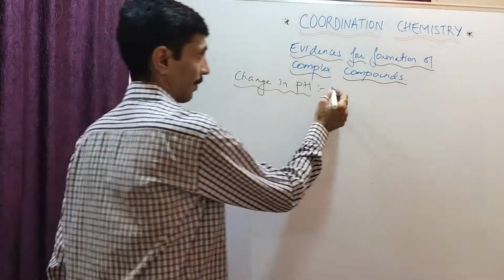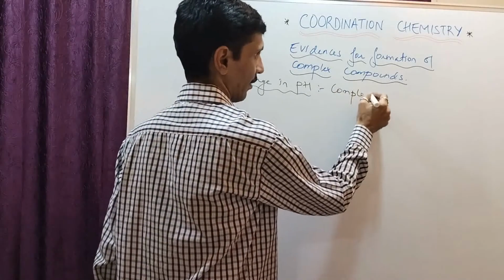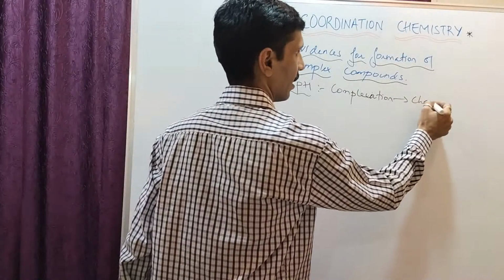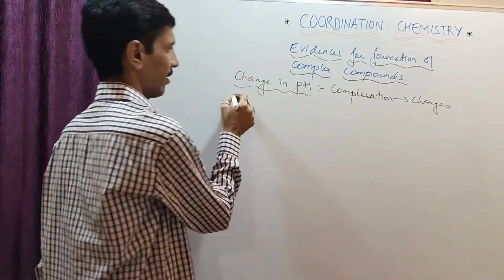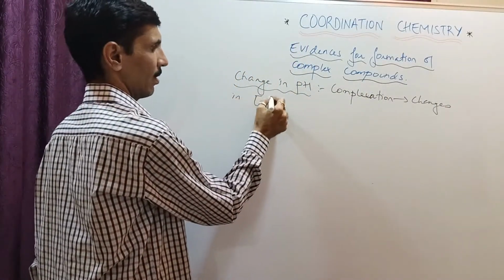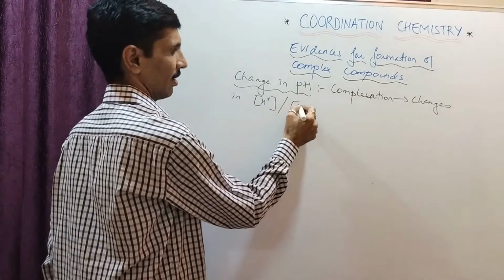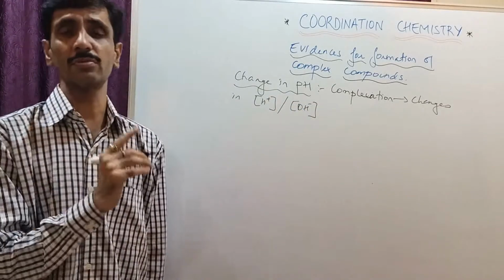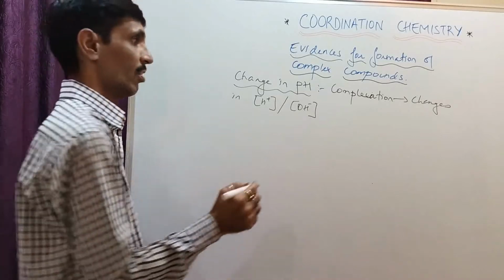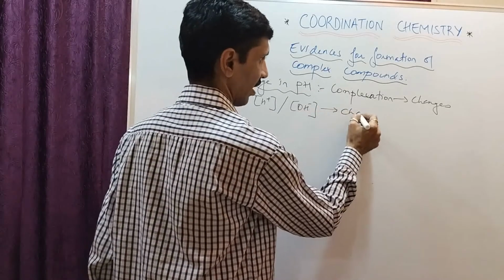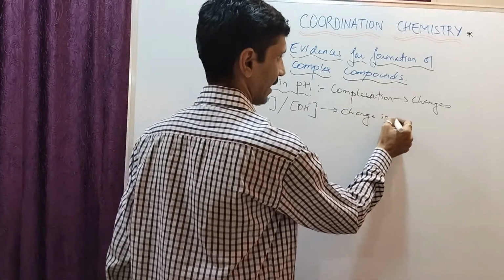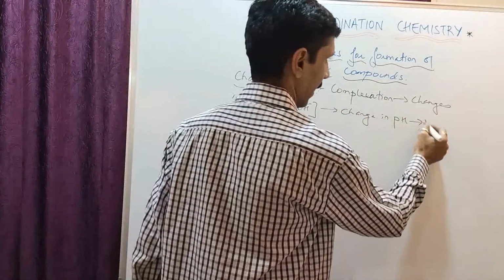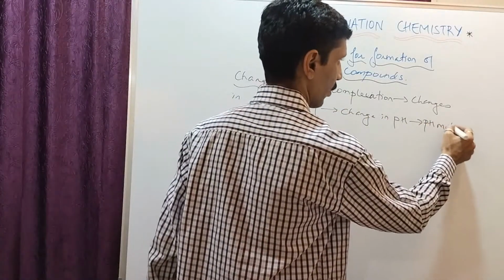So many times what happens is the complexation involves changes in either the concentration of H+ ions or the concentration of the OH- ions. Any which way it is going to bring about the change in the pH. Okay, so this is going to bring about the change in the pH, and that also can be measured accurately by means of an instrument. आप सभी लोगों ने इसके बारे में सुना होगा और वो है pH meter.